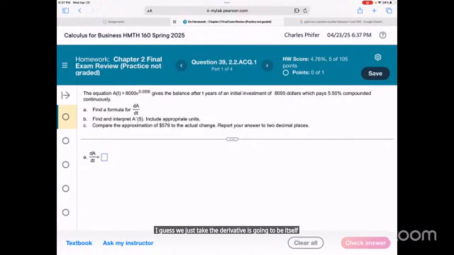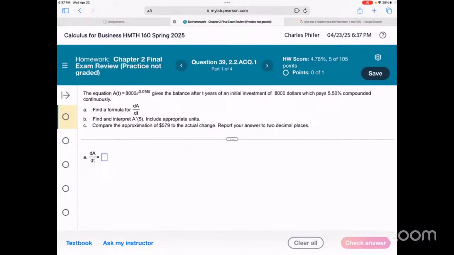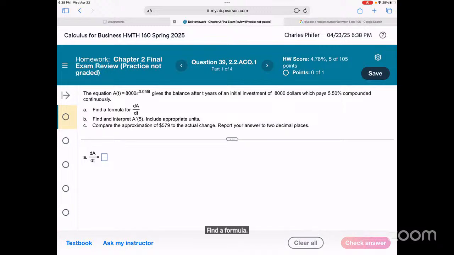So basically, it's going to be that formula times 0.055. I think what they want you to write is the rate times the original function, right? Find a formula. But we can just say 0.055 times that to give the original formula, and it should work.